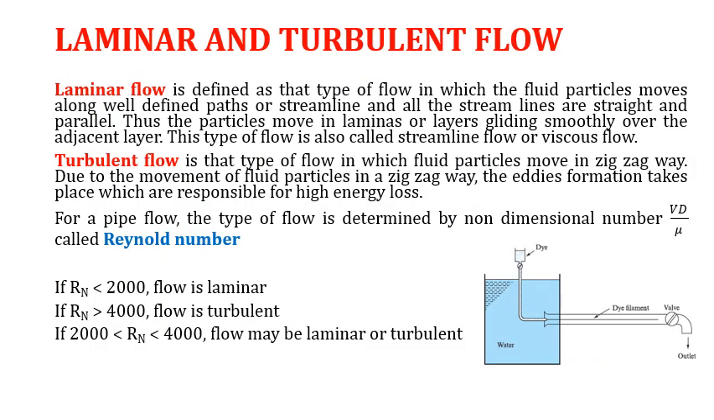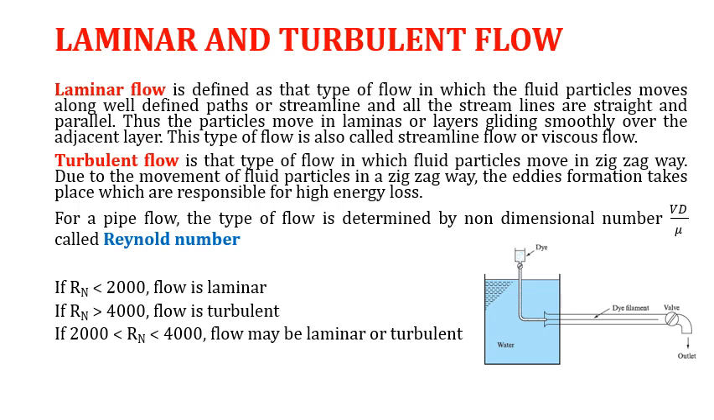Laminar and turbulent flow. Laminar flow is defined as that type of flow in which fluid particles move along well-defined paths or streamlines, and all the streamlines are straight and parallel. Thus, the particles move in laminas or layers, gliding smoothly over the adjacent layer. This type of flow is called streamline flow or viscous flow. So we can also say that streamline flow is a laminar flow type. Turbulent flow is that type of flow in which fluid particles move in a zigzag, irregular manner. Due to the movement of fluid particles in a zigzag way, eddies form, which are responsible for high energy losses.